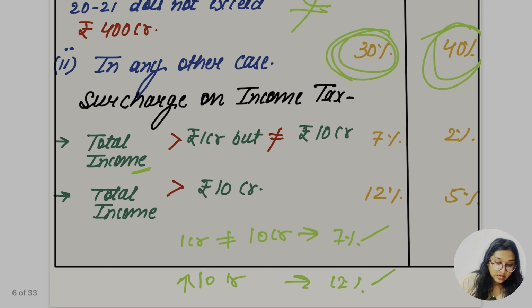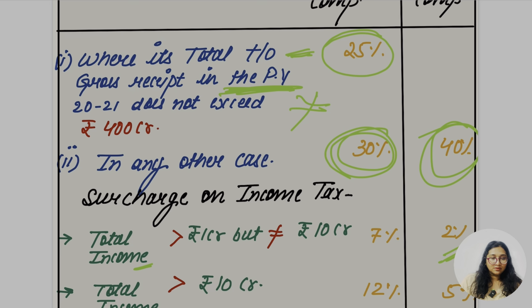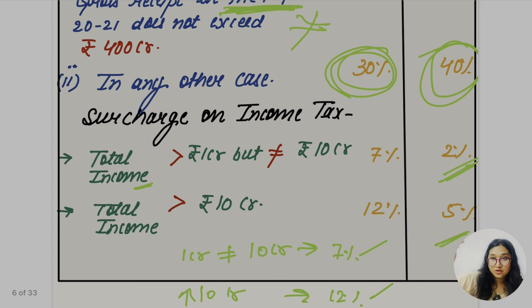So let's go for the surcharge. If the total income is 1 crore to 10 crore, the surcharge for the foreign company is going to be 2%. And if the total income exceeds 10 crore, in that case the surcharge is going to be 5%. Okay, hope this is clear. 25, 30 for domestic; for the foreign company it is 40. Then 7, 12, and for foreign it is 2, 5.